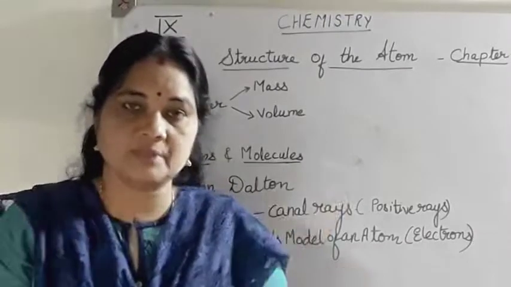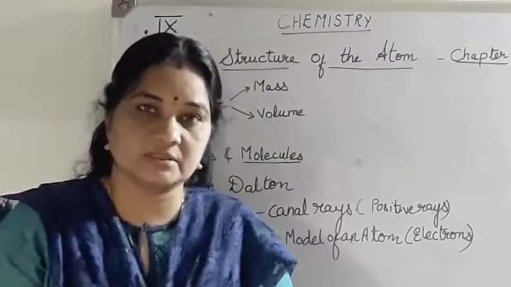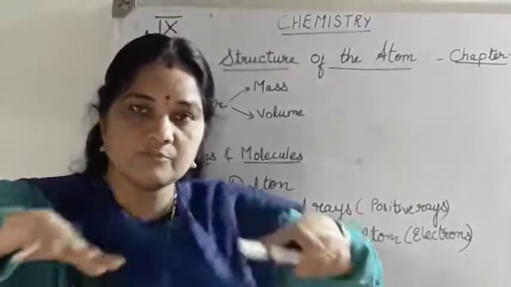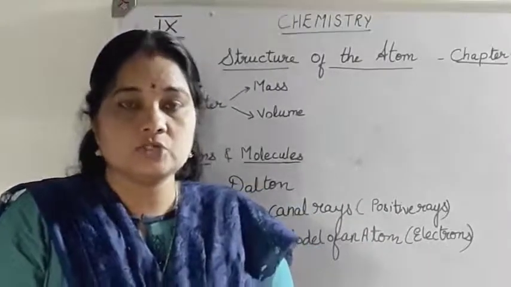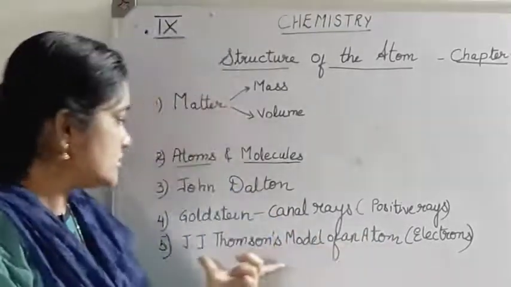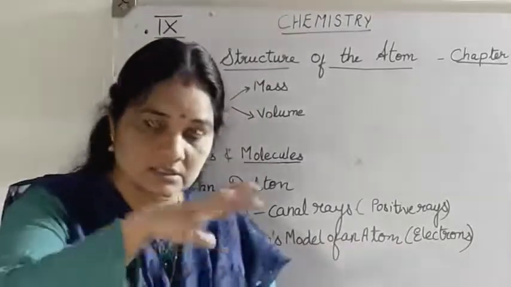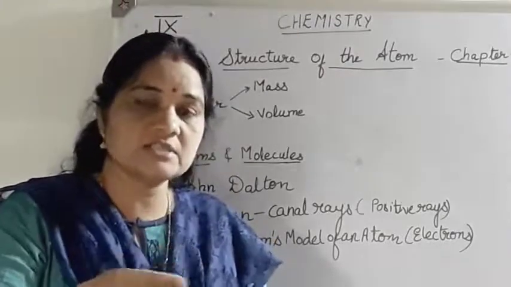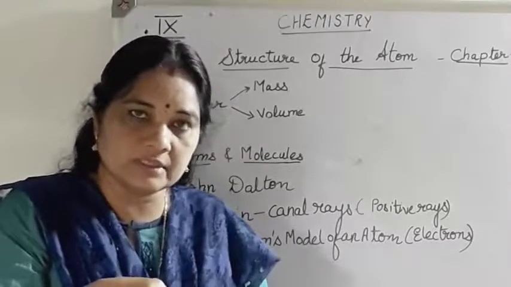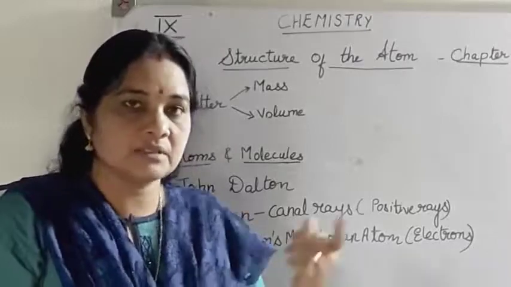A sphere made up of positive charge, in which the negative charges are present. Electrons are negatively charged particles distributed in a field of positively charged material. The concept of electrons was given by J.J. Thomson. In his model, the atom is a positively charged sphere, and here and there in the sphere, like cherries in a pudding, electrons are distributed.